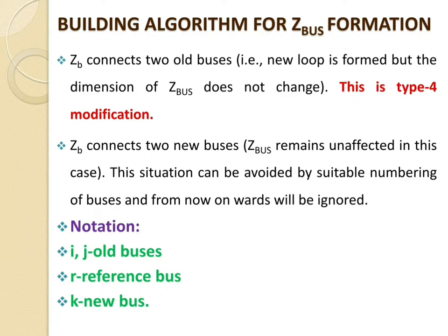The Z bus formation algorithm can be used to find the current flowing through the individual branch. So I and J are considered as old buses, R stands for the reference bus, and K stands for the new bus. Now we will go for the discussion of the individual types. In that case, we assume I and J are old buses, R is the reference bus, and K is the new bus.